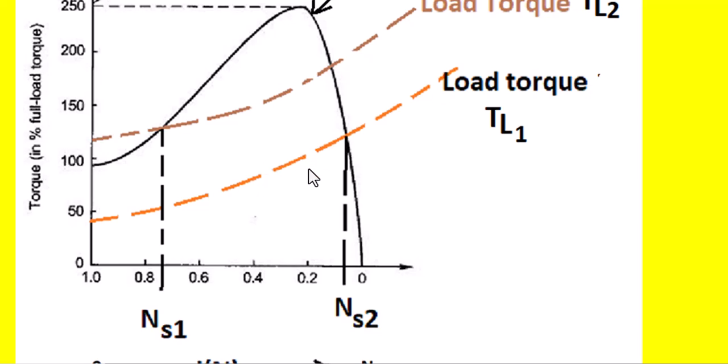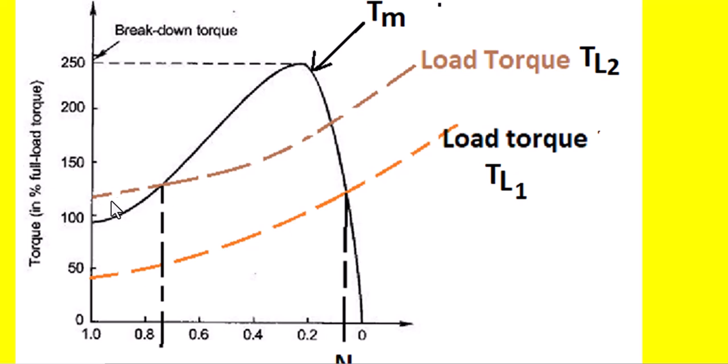Suppose the load torque is like this, more than the motor torque. In that case, there is no question of the motor moving. The motor cannot run because the load torque is more than the motor torque. So the motor remains in the off position.